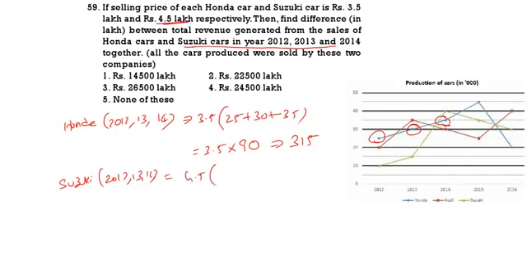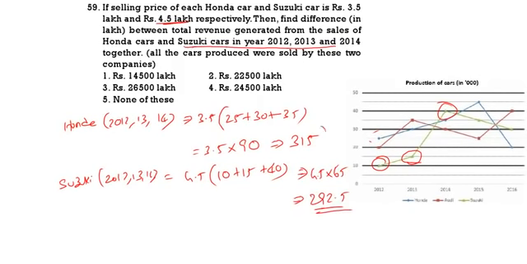Suzuki 2012, 10, 2013, 15, 2014, 40. 10 plus 15 plus 40. That is equal to 4.5 into 65. This is how much? 292.5. So, one is 315, one is 292.5.